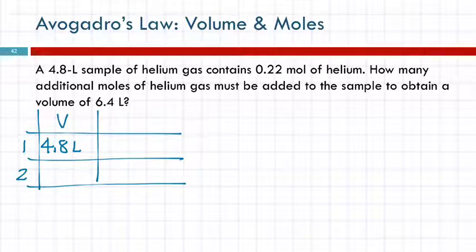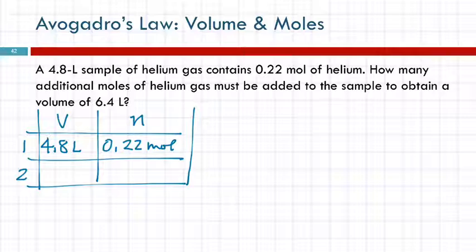And 0.22 moles, that's the amount of gas, that's N. And we want the volume to be 6.4 liters. So here's our table. We can find out what N2 is.